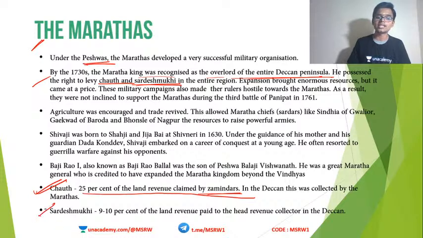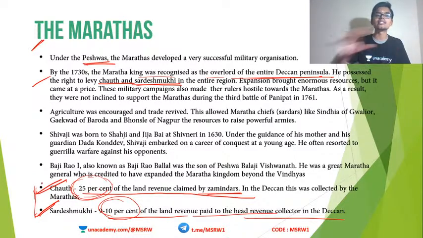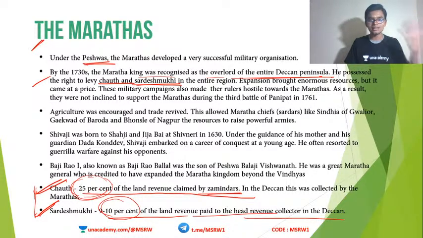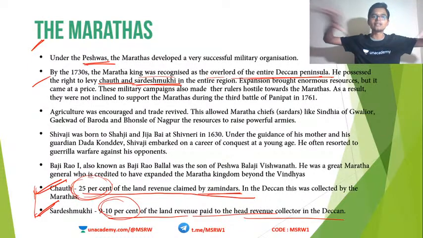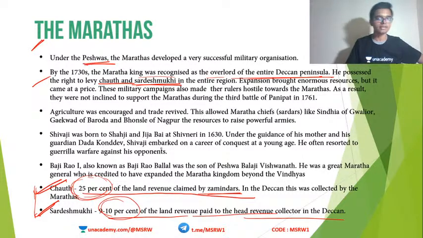Okay, and then we have Sardeshmukhi. Sardeshmukhi is 10% of the land revenue paid to the head revenue collector. Okay, so over and above Chauth, this 25%, another 10% is levied as Sardeshmukhi, and these two taxes were collected by the Marathas from the regions that they claimed to be theirs. Okay, not from within their country, but from the regions or territories outside the Maratha territory that Marathas claimed to be theirs. Okay, so that is Chauth and Sardeshmukhi. Chau means 4. So Chauth is 1/4, 25%. Sardeshmukhi is the other one, 10%.